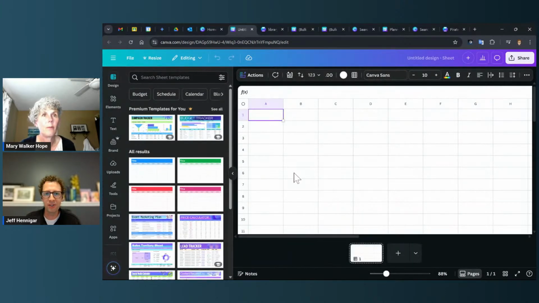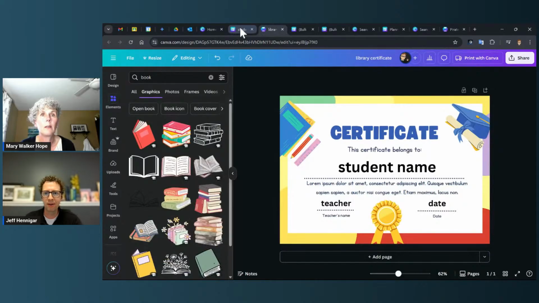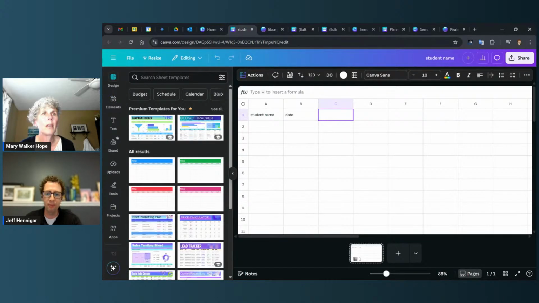All right, so I'm here in this blank sheet, which looks pretty familiar if you're used to things like Excel. So I just need to remember those three variables that I said I was going to use. So I have student name or child's name, and I had date. And what was the third thing I had? Oh, I said teacher name, but it could be librarian name too, of course. Right, exactly, yeah.